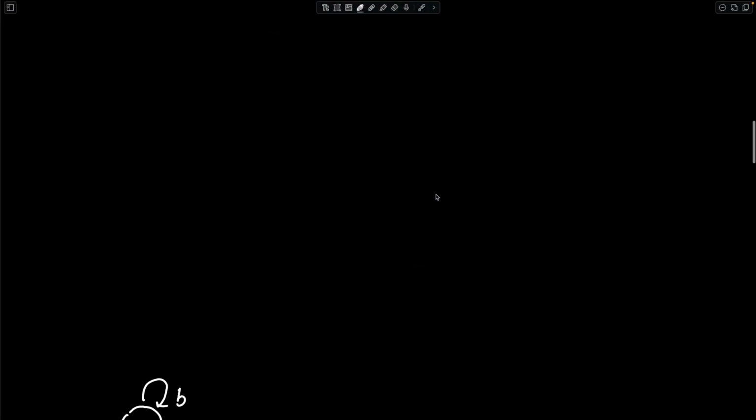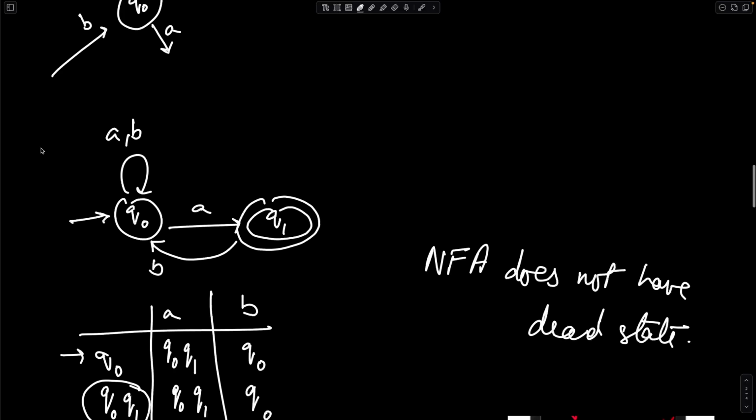An example would be this. This is an NFA because this a is used over here to produce this transition, and at the same time to produce this transition for this particular state. Hence it is an NFA, quite evidently. It accepts the language represented by the regular expression (a+b)*.a, which says that any string which ends with a single a is accepted.